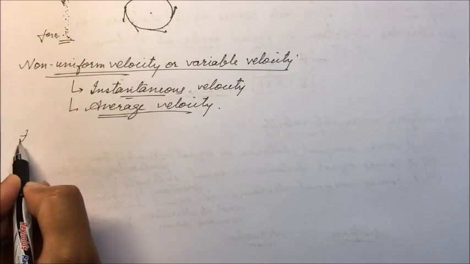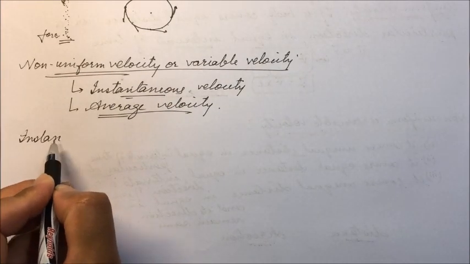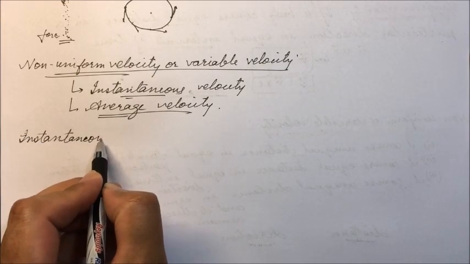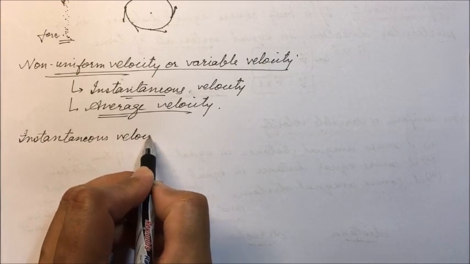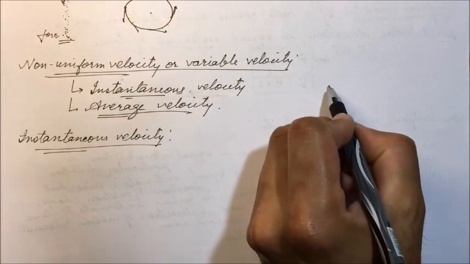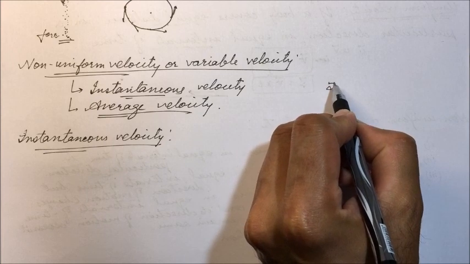So first we discuss instantaneous velocity. As in speed, we have taken a very short interval of time.